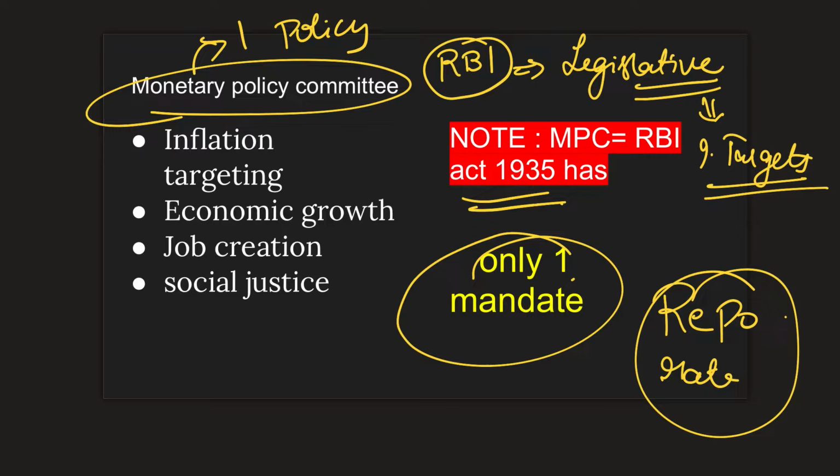Now, what is it taking into consideration while deciding this repo rate? Inflation targeting, obviously. Second, other intangible benefits which are indirectly impacted by this inflation rate, obviously economic growth, as we have already seen.